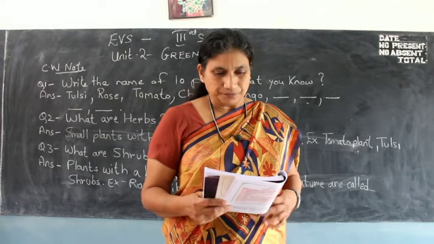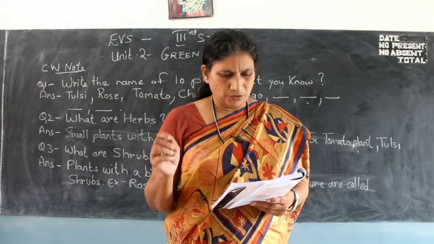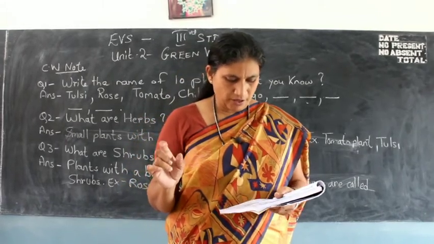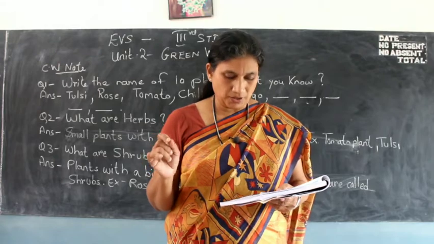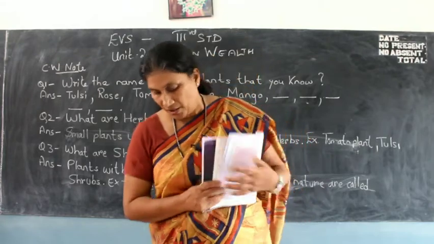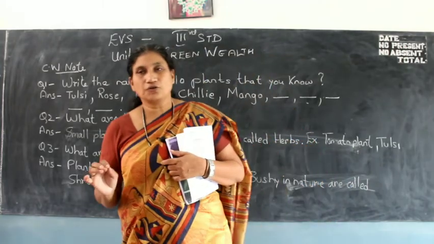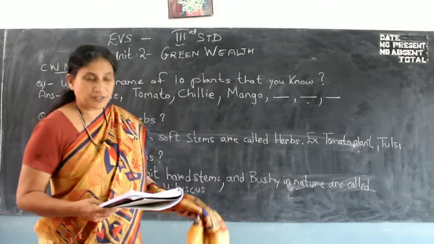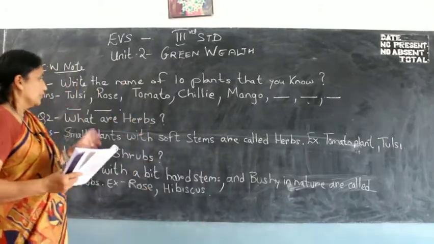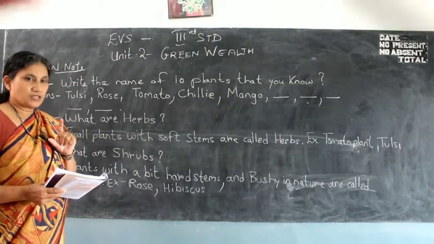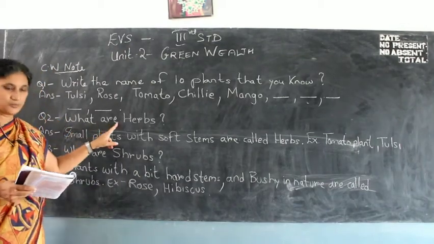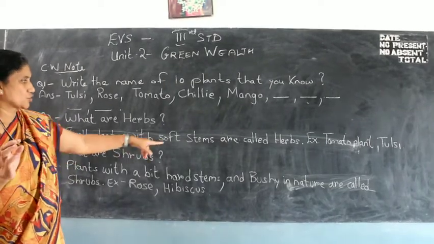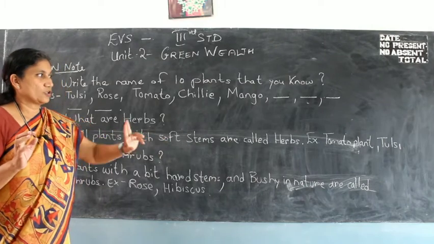Fine. So when you group them into 4 divisions, the plants are classified into herbs, which are small plants, shrubs, trees and creepers according to their height and hardness of their stem. So plants are always classified according to their height and the hardness of the stem. Fine. Now the smallest plants that are there are herbs. Herbs are the smallest plants. The plants will have soft stems and are called herbs.